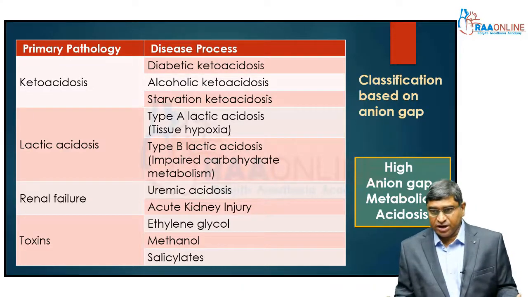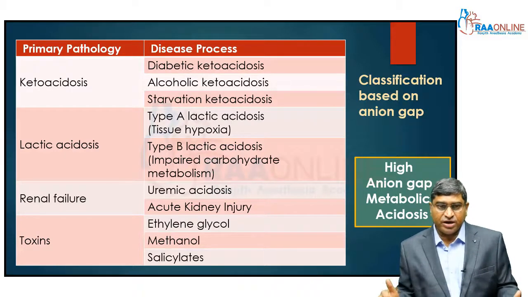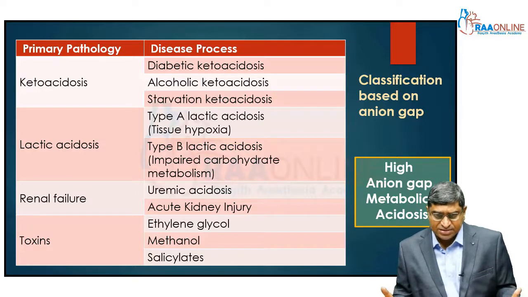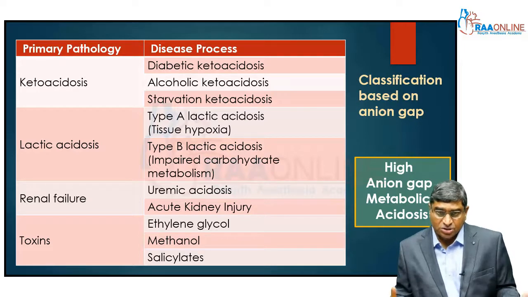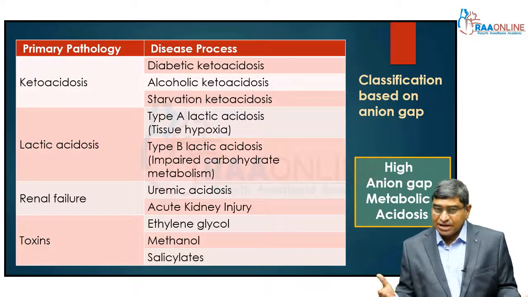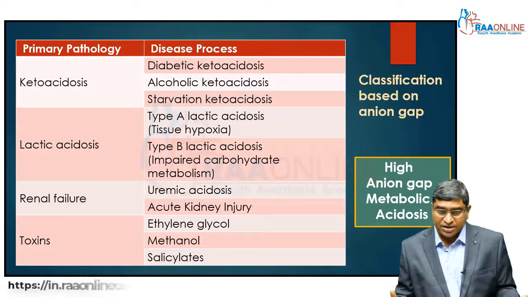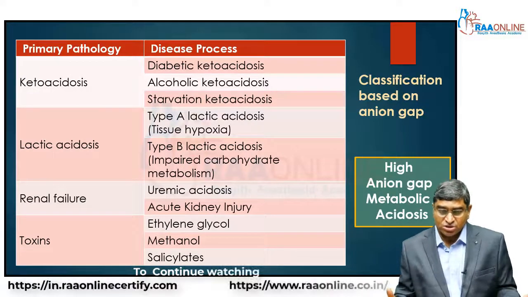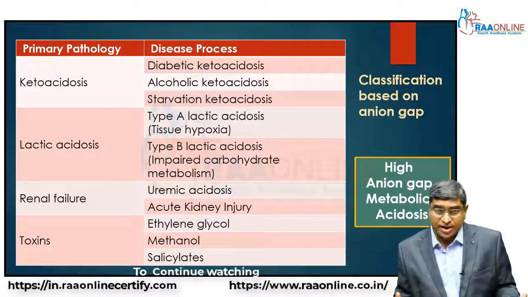Other reasons for a high anion gap metabolic acidosis, an important one is uremic acidosis, which you find in patients with renal failure, where there is no excretion of the acid, no excretion of hydrogen ions, or it could be because of acute kidney injury, or it could be because of toxins, for example ethylene glycol poisoning, methanol poisoning, and salicylate poisoning. In salicylate poisoning, there is an increase in acids because of the salicylate. At the same time, it can also cause hyperventilation, and that can lead on to a respiratory alkalosis as well.